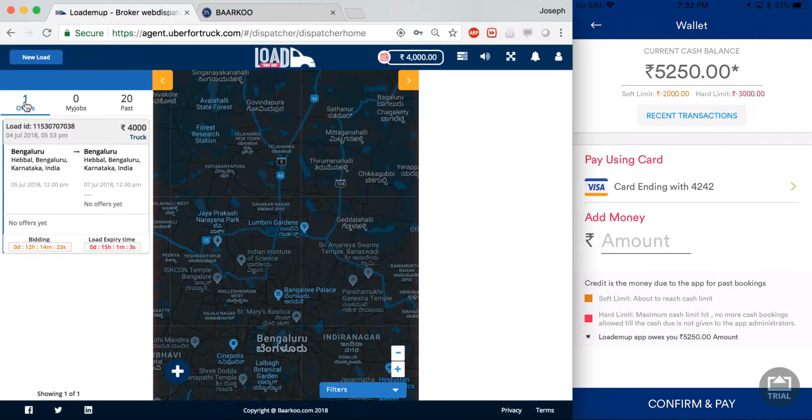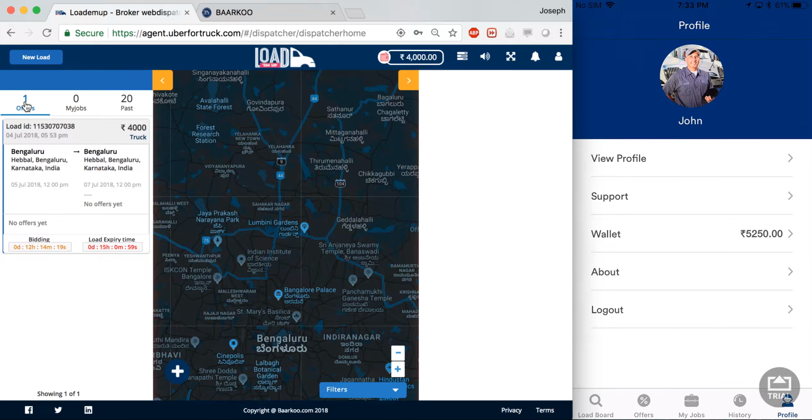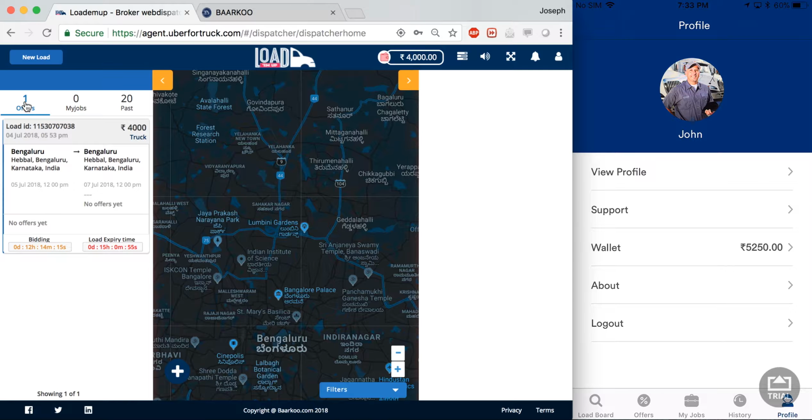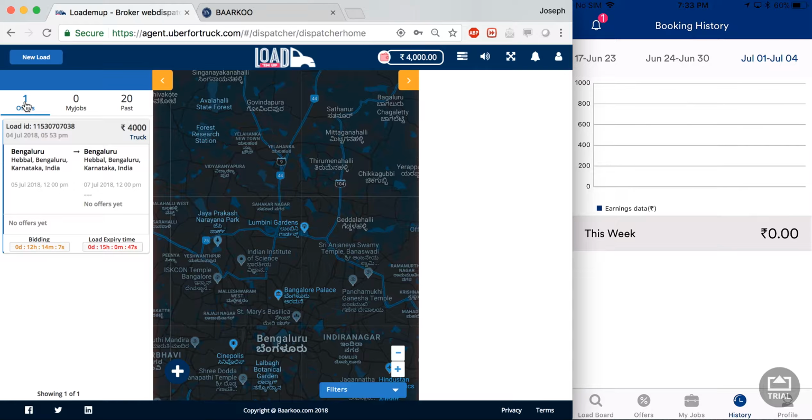There we go, my wallet balance is now 5,250. And I can see the balance on the profile page as well, on the same tab. And I have an option to log out of the app. Now the next page I will go through is the history page.